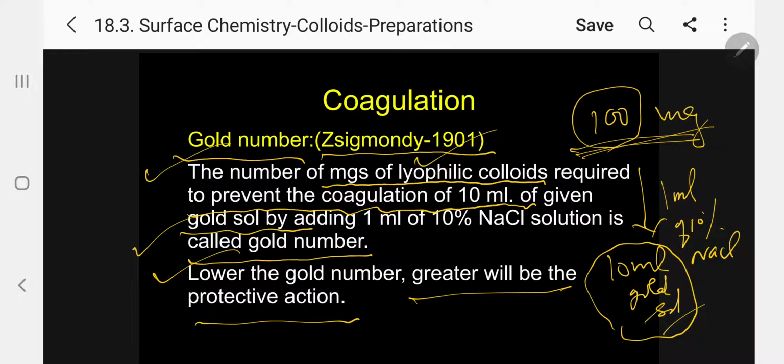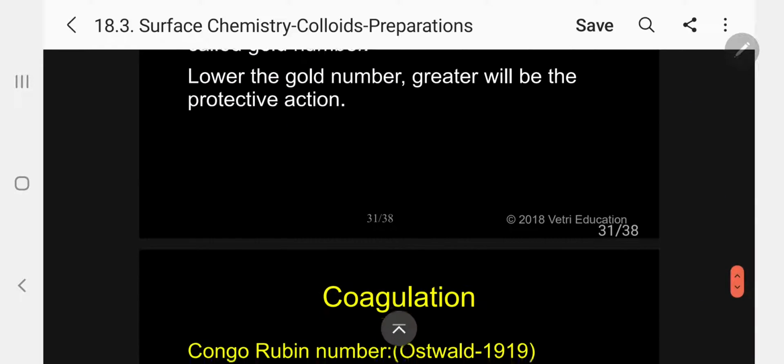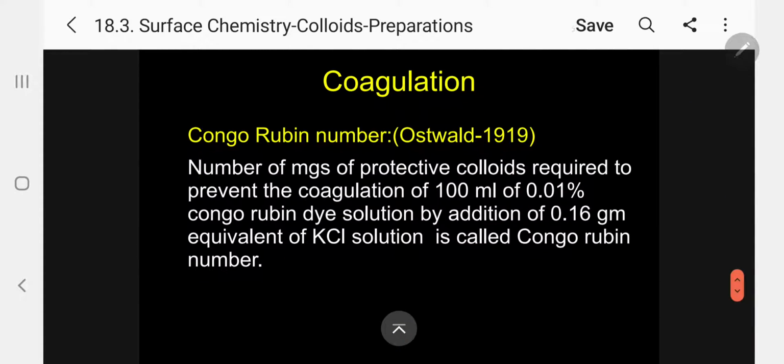Please follow. Lower the gold number, greater will be the protective action. Another one, like gold number, is called Congo-Rubin number, introduced by Ostwald. You have seen already Ostwald dilution law, the same person, Ostwald, 1919 introduced.